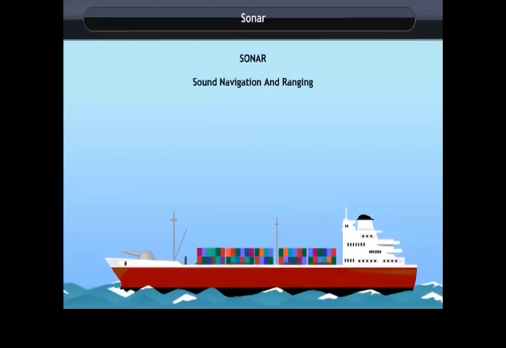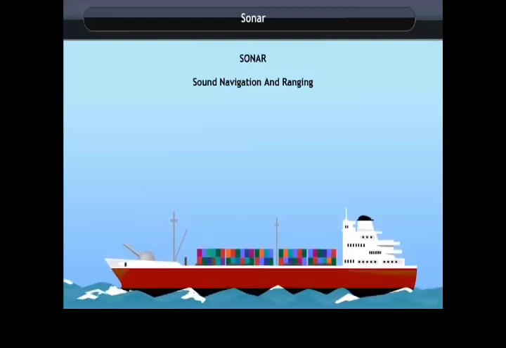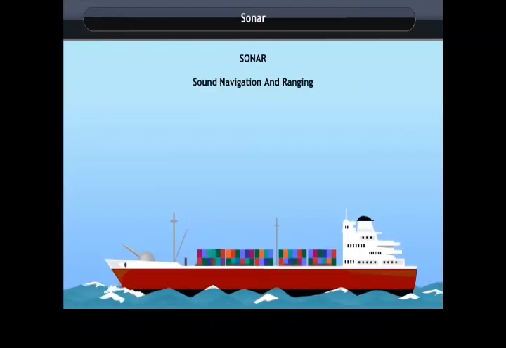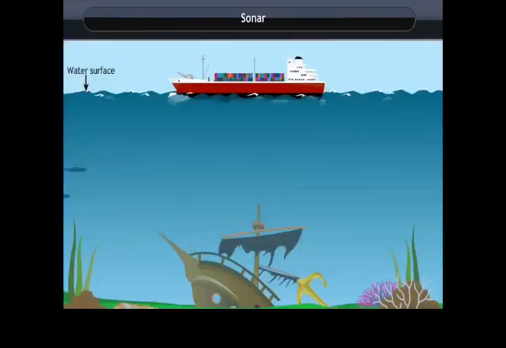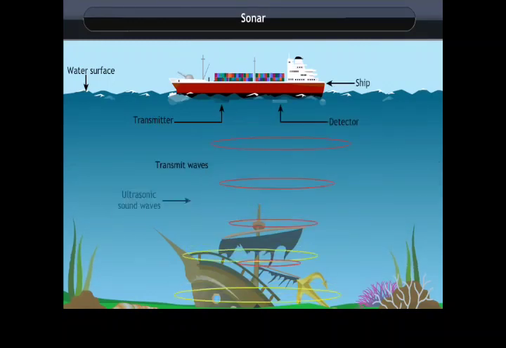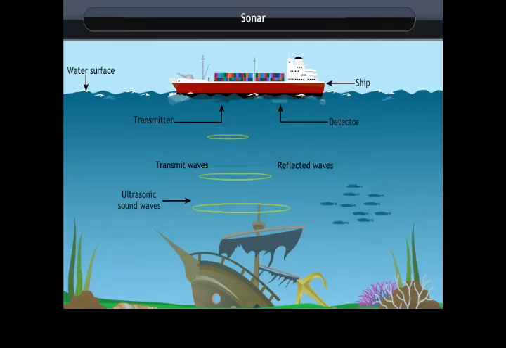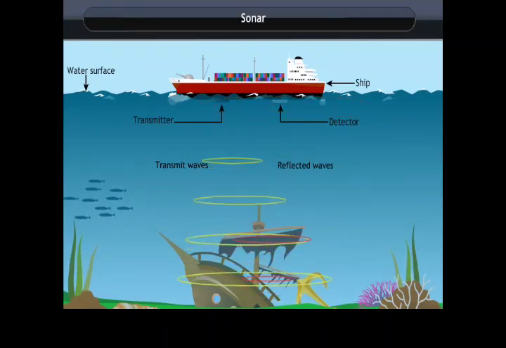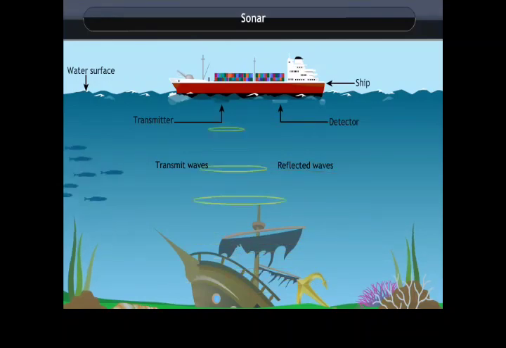It is a device which uses ultrasonic waves to measure distance, direction, and speed of underwater objects. Sonar has a transmitter and a detector installed in ships. The transmitter produces ultrasonic sound waves which travel through the water, and after striking an object on the seabed, they are reflected back to the detector.